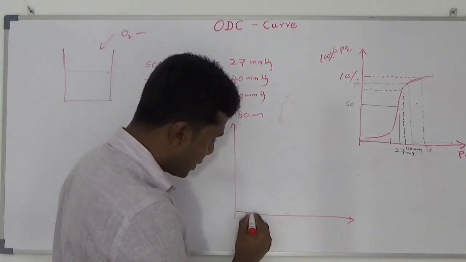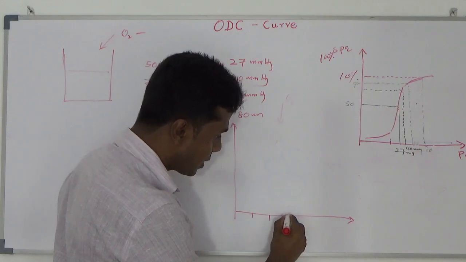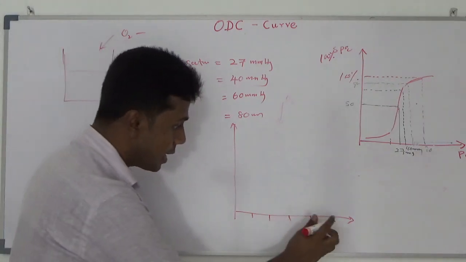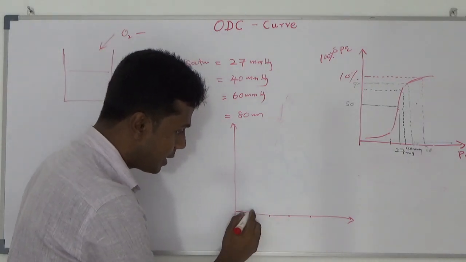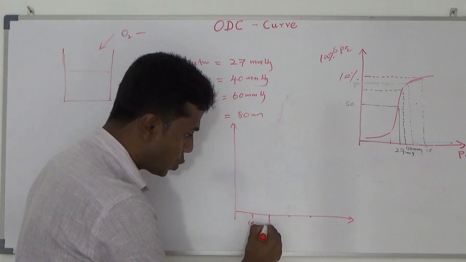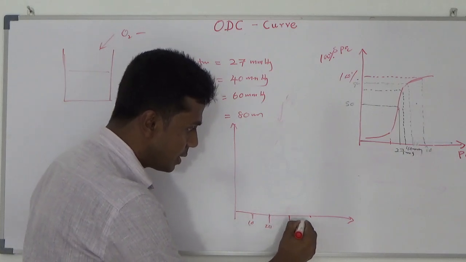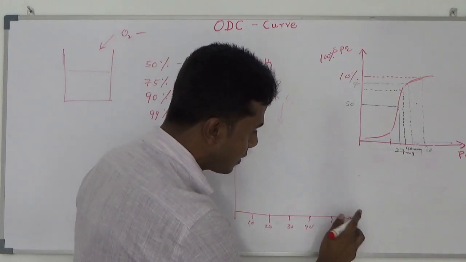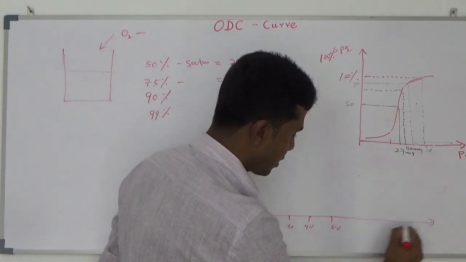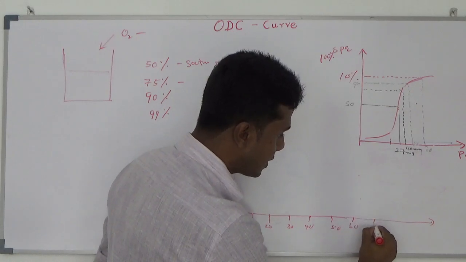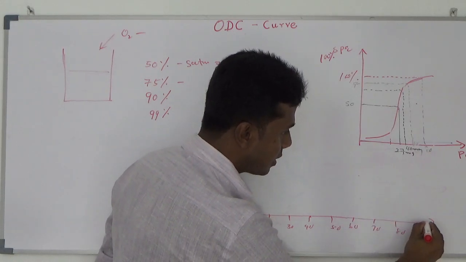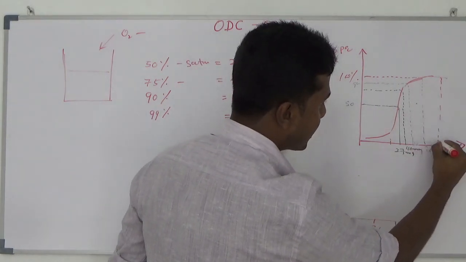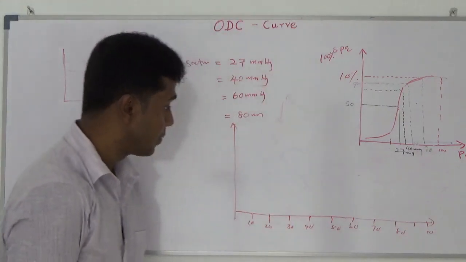Partial pressure: 20, 40, 60, 80. I will put 10 by 10 here: 10, 20, 30, 40, 50, 60, 70, 80, here 100. Here also you can see 100 millimeter mercury.